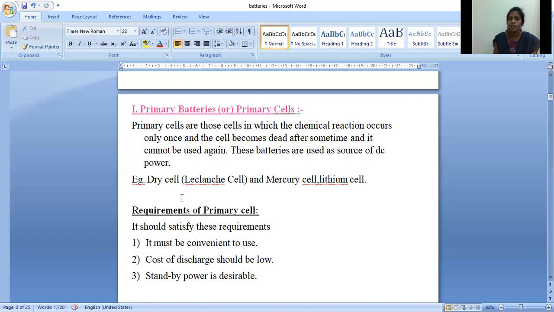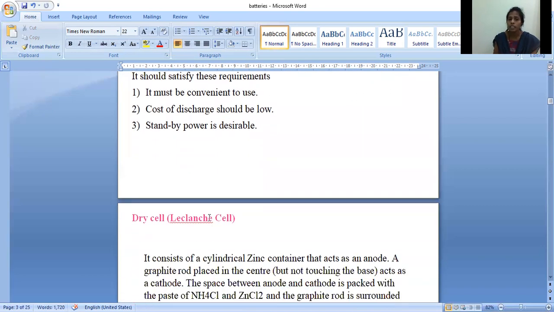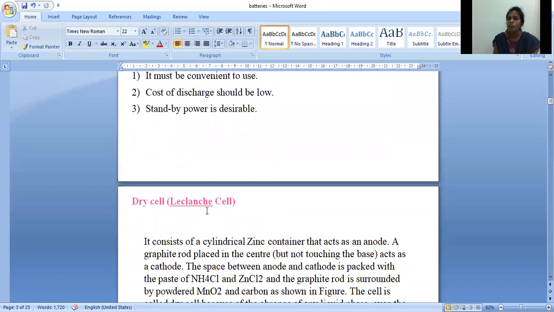So let us see what are the requirements of the primary cell first. After that, let us see the dry cell. It should satisfy these requirements. So let us see what are the requirements for the primary cell. It must be convenient to use. Cost of discharge should be low and standby power is desirable. So these are the basic requirements of the primary batteries or the primary cell.